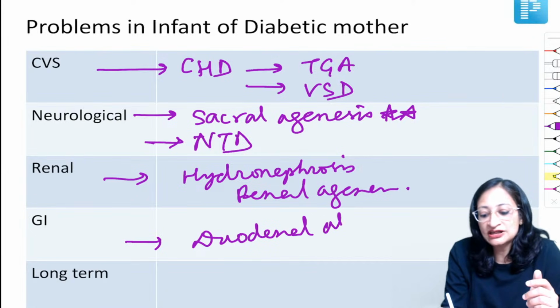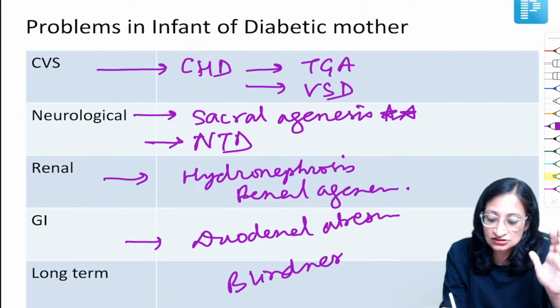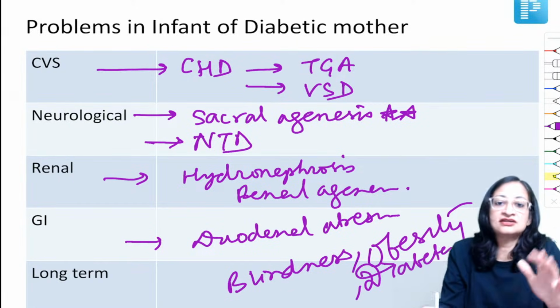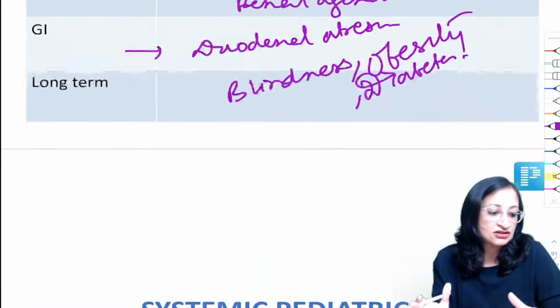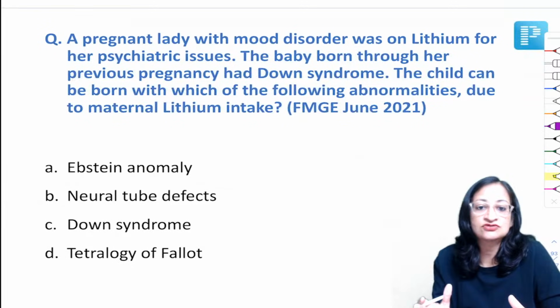And long-term complications can happen in the baby when the baby grows up. The baby can have blindness, obesity and diabetes. Okay, when the baby grows up, right? So many problems are possible in infant of diabetic mother. Moving on to some important topics from systemic pediatrics, which are a must know.